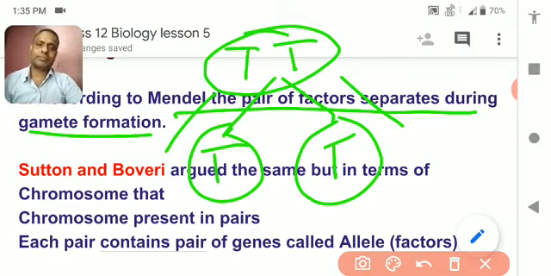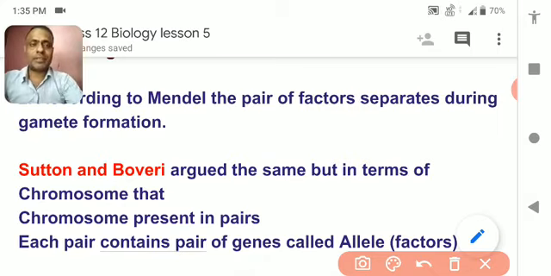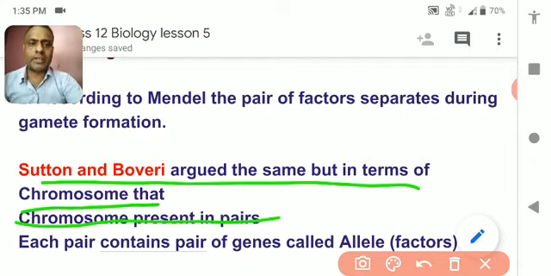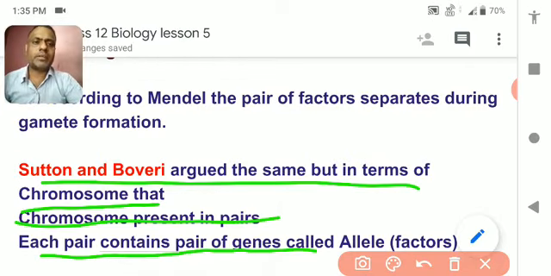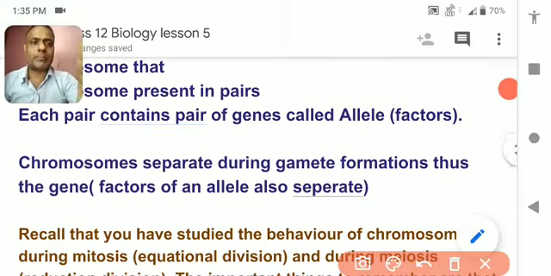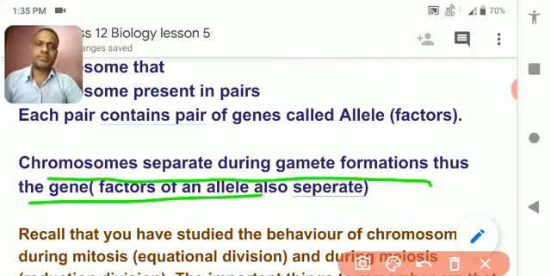Boveri also told the same, but in terms of chromosomes. Boveri argued that chromosomes are present in pairs, and each pair contains a pair of genes called alleles or factors, and chromosomes separate during gamete formation.